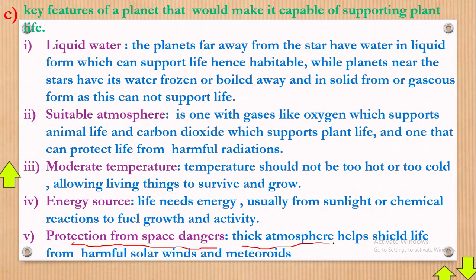Thick atmosphere helps shield life from harmful solar winds and meteoroids. Meteoroids are the big stones they used to say were going to come from up in the sky and fall on Earth. I'm reading it as meteoroids, but I don't know how you pronounce it, but that's not what we mean by just that. Okay, let's still move on.